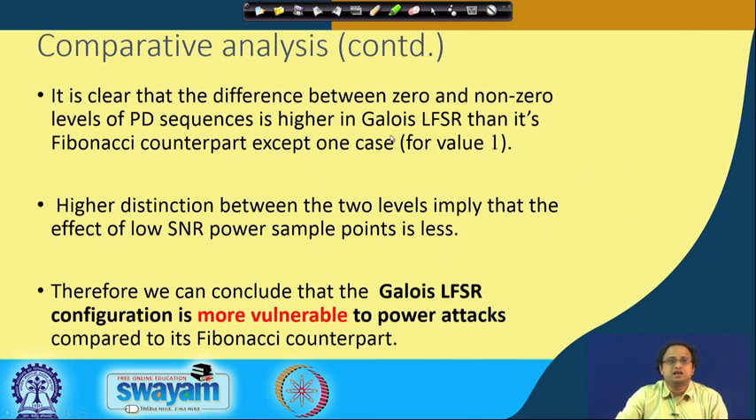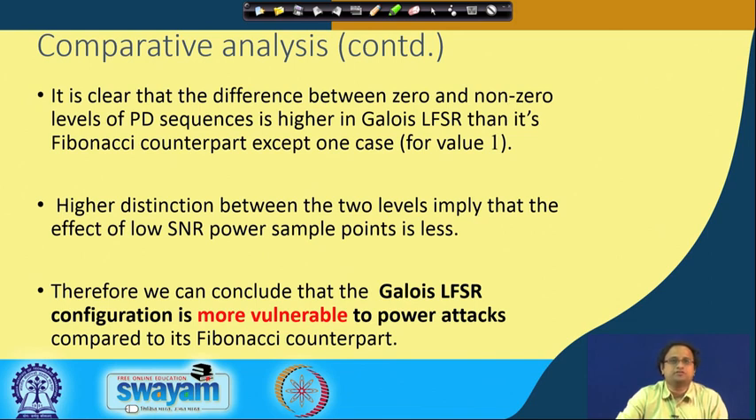So it is clear that the difference between 0 and non-zero levels of PD sequences is higher in the Galois LFSR than its Fibonacci counterpart, as we have seen that the gap is much wider in the Galois LFSR. Therefore, a higher distinction is possible between the two levels, and this implies that the effect of low SNR power sample points is less.